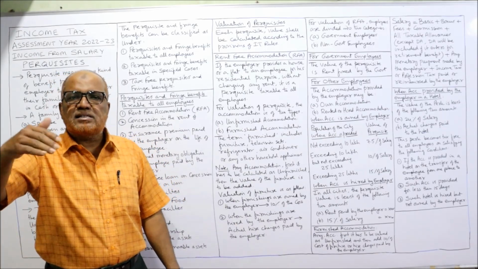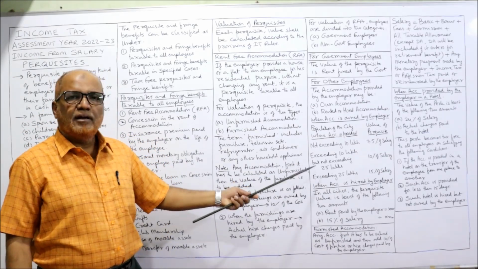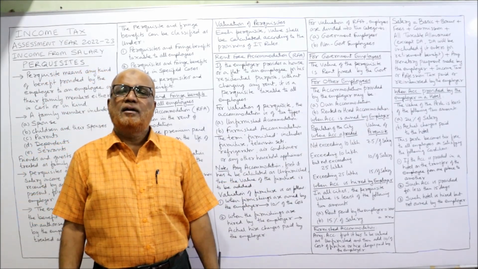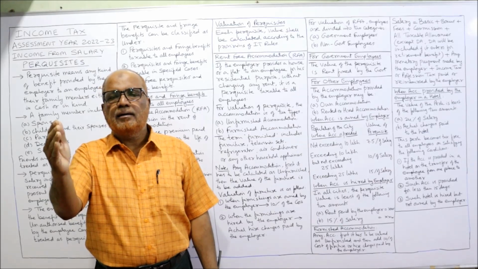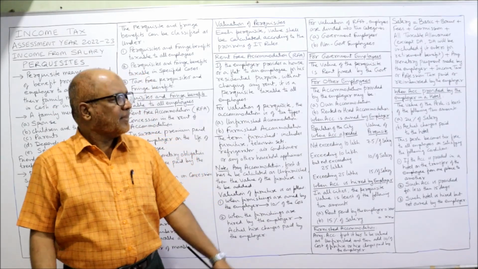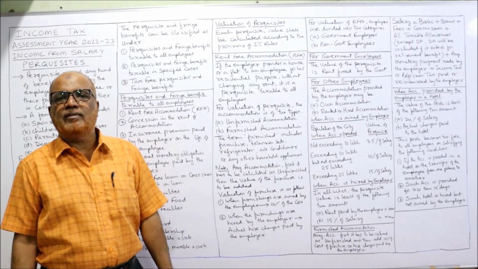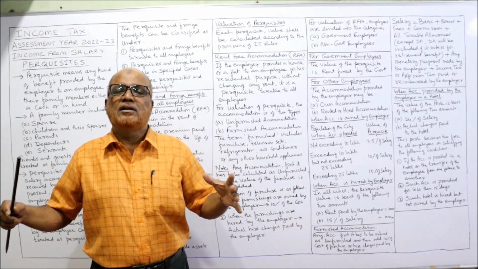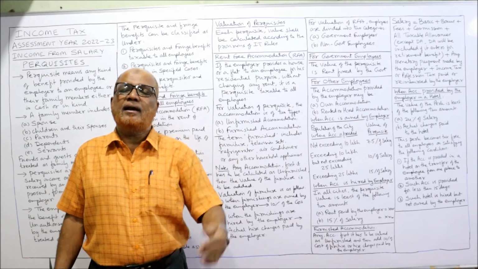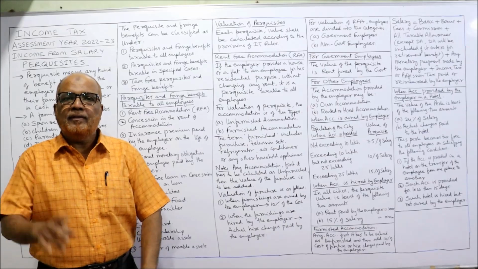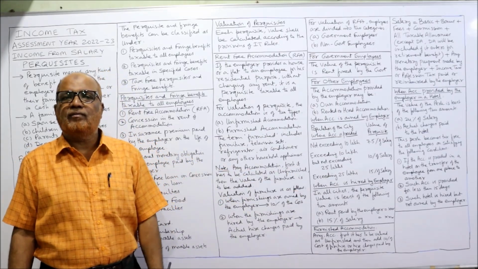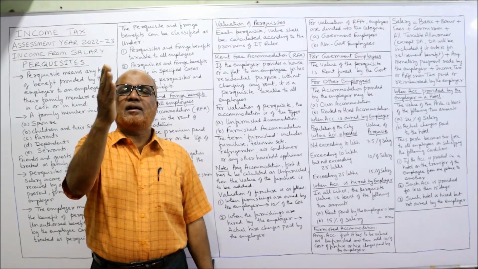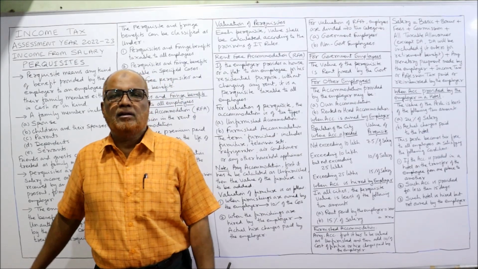If the population exceeds 10 lakh, up to not exceeding 25 lakh, then 10% of salary is the value of the perquisite. Exceeding 25 lakh, if it's a big metropolitan city where the population is more than 25 lakh people, in that case, 15% of salary is the value of the perquisite. Three rates you have to remember: 7.5% of salary, 10% of salary, 15% of salary.